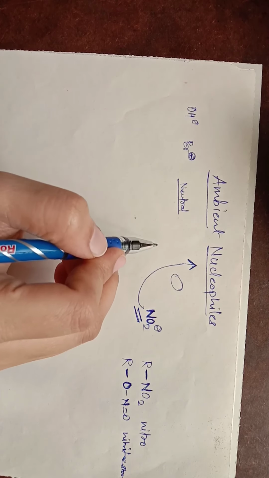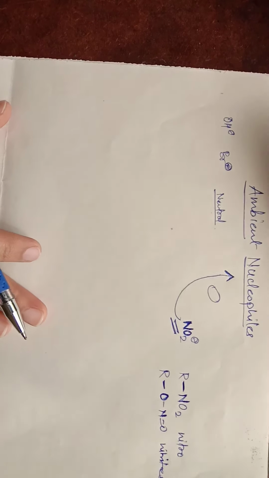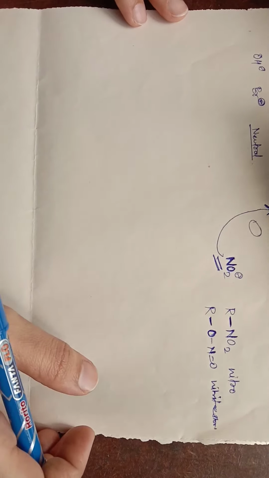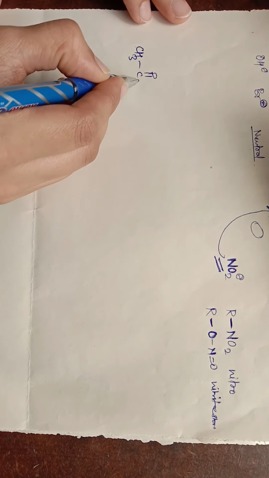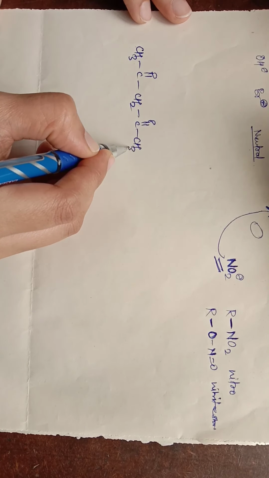Okay, let's see one by one. Suppose we have one ester, that is a malonic ester. Okay, an example of malonic ester. So in the case of a malonic ester, we have CH3, CO, CH2, CO, CH3.